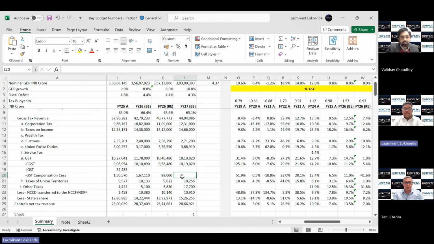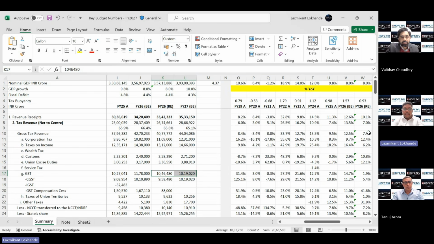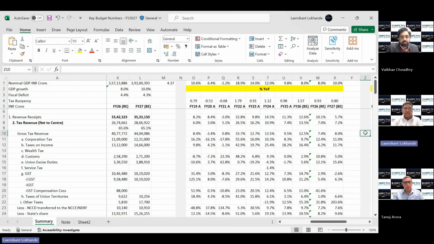And if we see, that cell is blank in the FY27 column. So obviously going forward there will be no GST compensation cess. So we are seeing an absolute drop in the overall GST collection, and that is largely because of the GST compensation being no more applicable. So overall, we see 8% growth on the gross tax revenue number. We believe that it is a conservative estimate, and government should be able to achieve it.